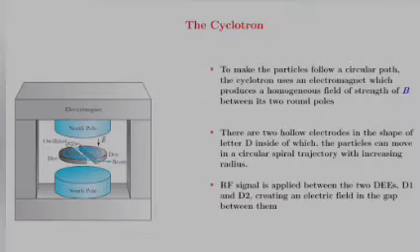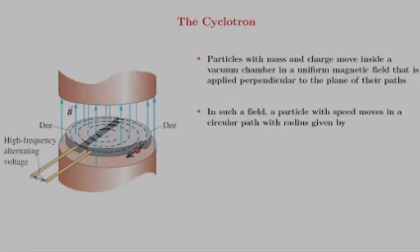A radio frequency signal is applied between the two Ds, designated D1 and D2, which creates an electric field in the gap between them. The figure gives an idea about the cyclotron. In this, the two Ds and the perpendicular magnetic field B are clearly seen. The particles, with a mass and charge, move inside the vacuum chamber in a uniform magnetic field, which is applied perpendicular to the plane of their paths.